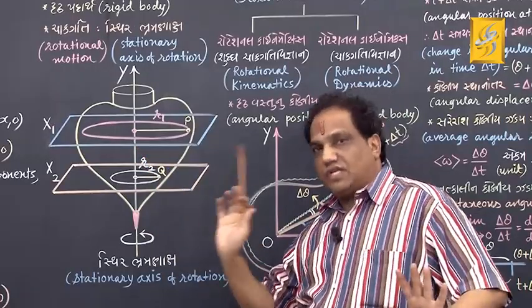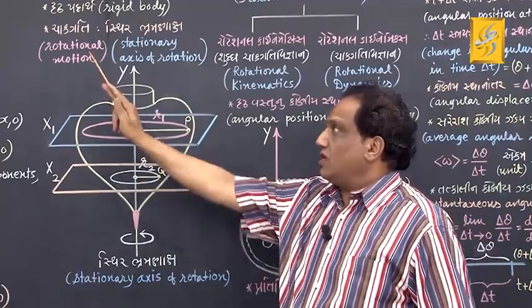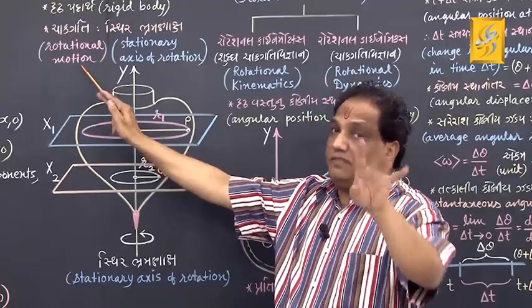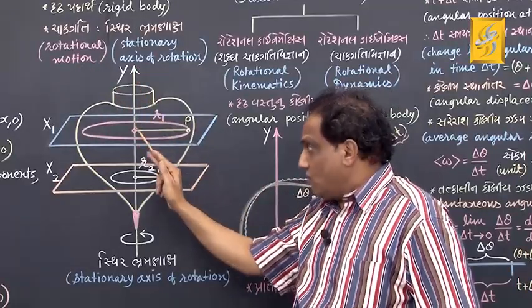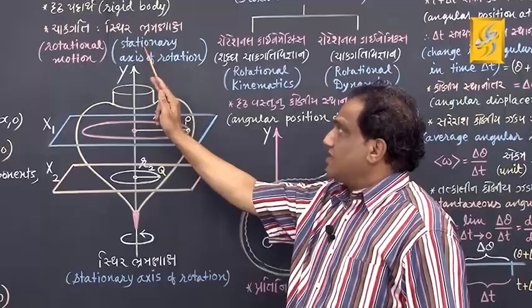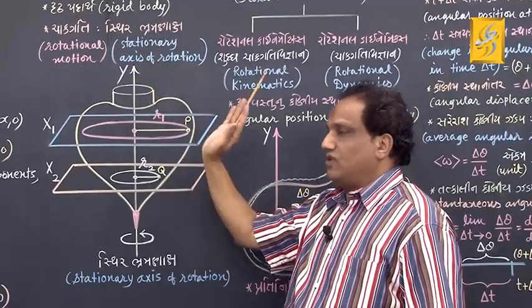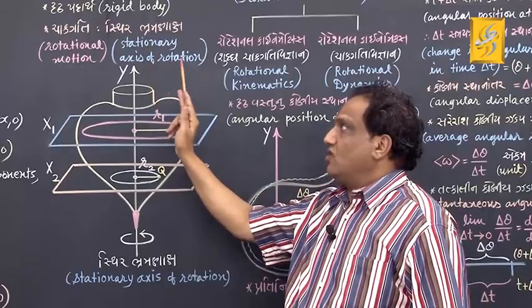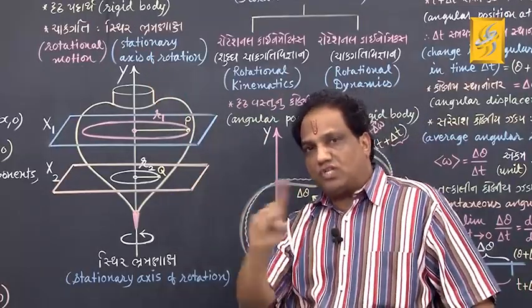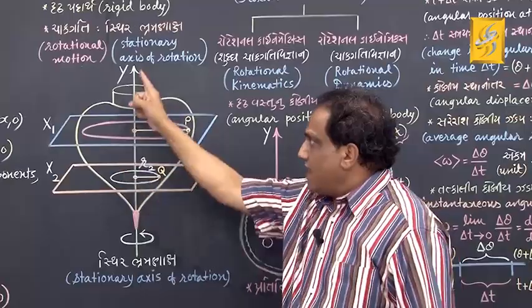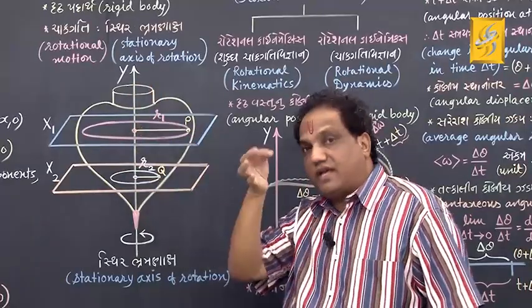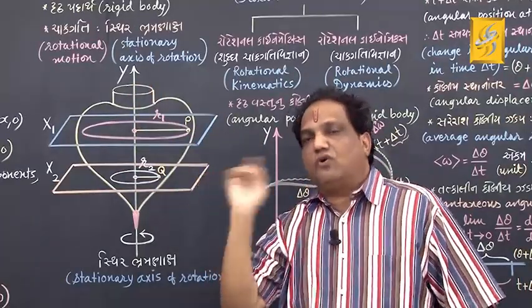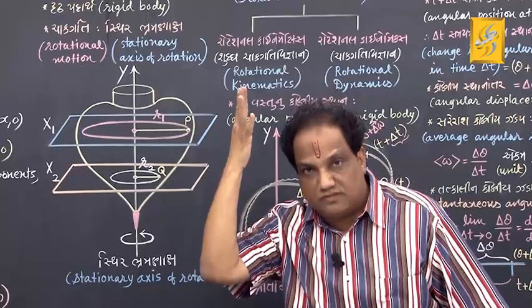Fine. Such a motion is called rotational motion, and that definite straight line is called an axis, stationary axis of rotation. Because it remains at rest, we call it stationary axis of rotation.